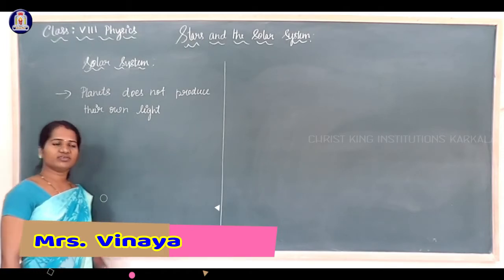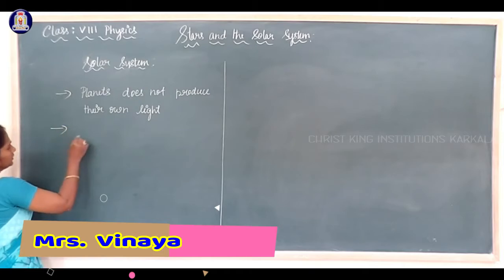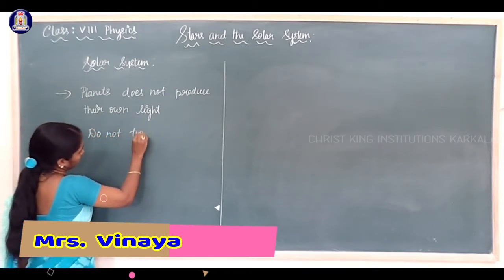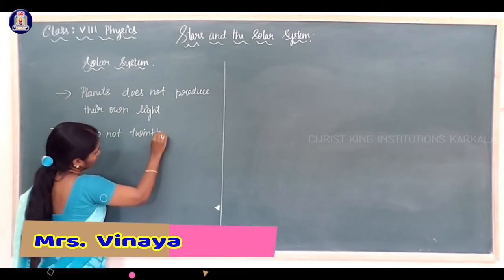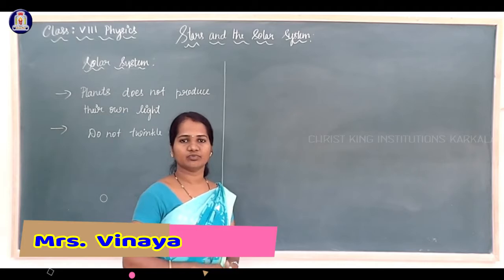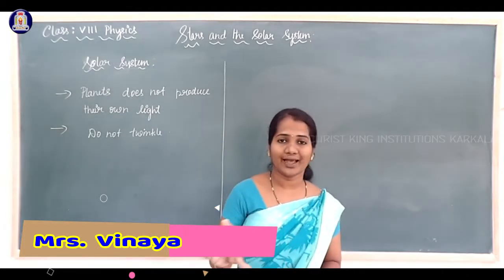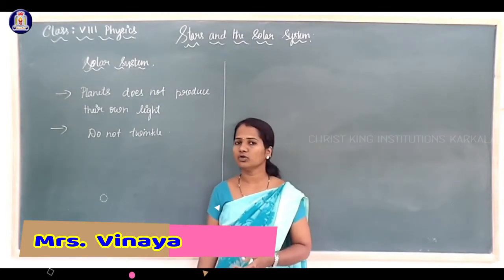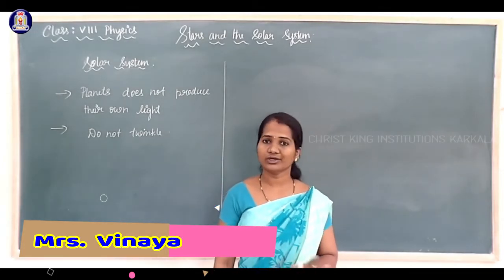And the second difference: planets do not twinkle. As you know, we say stars twinkle. But planets do not twinkle.